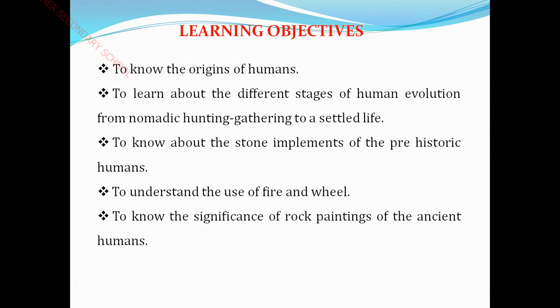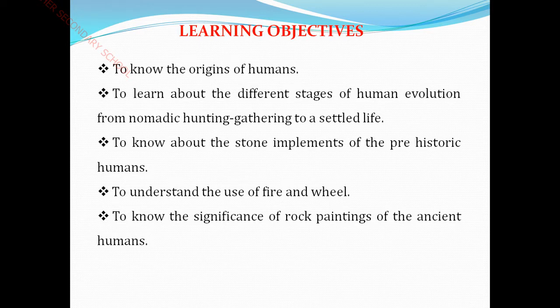First of all, you are going to know about the origin of humans. Origin means the beginning of humans. And secondly, you are going to know about the different stages of human evolution, from nomadic hunting and gathering to a settled life. Here, see, nomadic hunting.